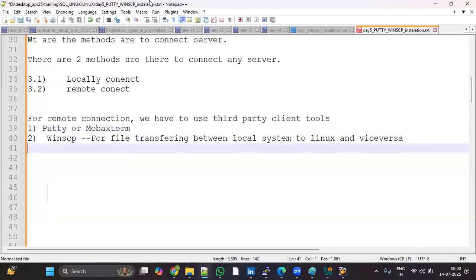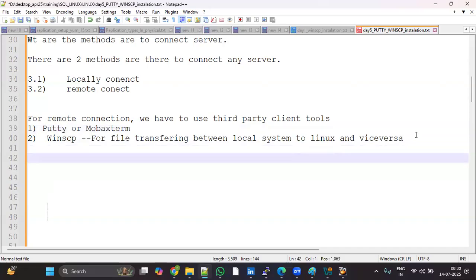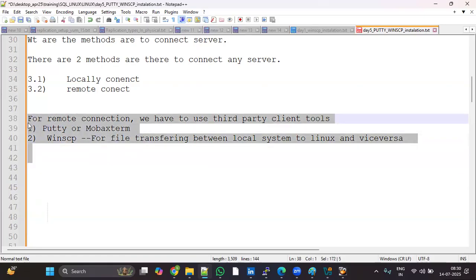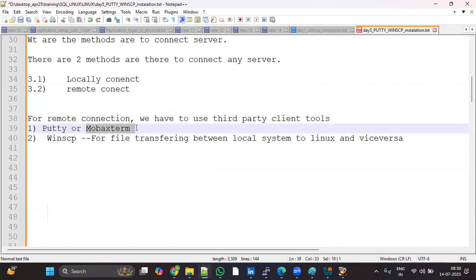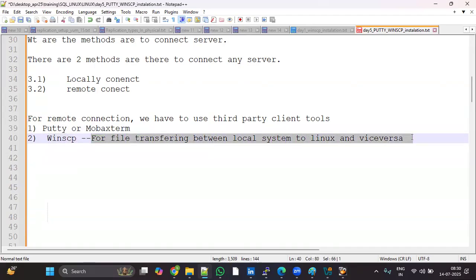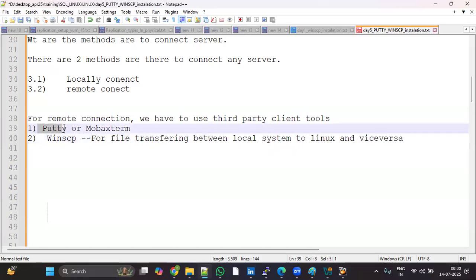Anyone, any queries? Okay. So these are the tools we have to use. If anyone asks what are the client tools in a Linux system: Putty, MobaXterm, WinSCP. What is the purpose of WinSCP? For file transferring between local system and Linux and vice versa. Putty: I want to do some work on my database server, so you have to establish the connection. You have to connect to the server, so you have to use Putty.